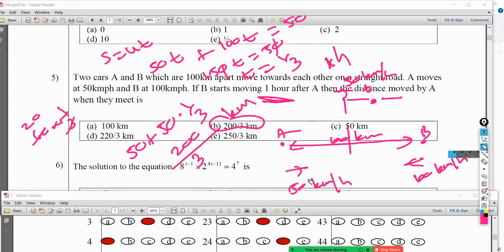Therefore, I know that now A is right in the middle when B starts. So then I took that they meet after t hours. So the distance A has traveled is 50 into t. The distance B has traveled is 100 into t. If I add them together, it must be 50 kilometers. So then I found t. Then of course, the total distance A has traveled is 50 plus 50t, because S equals ut. Now we know the speed and the time, and the total is 200 divided by 3. Okay, right. So the answer is B.